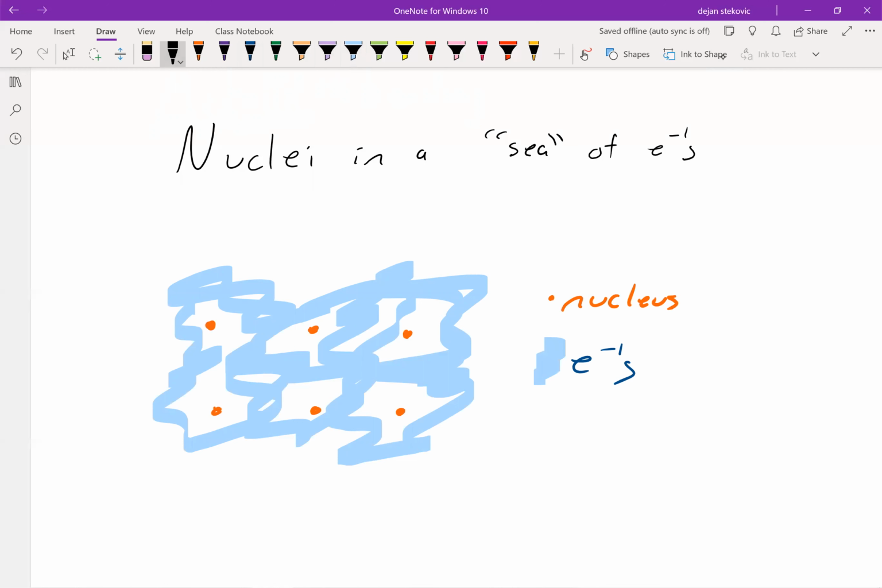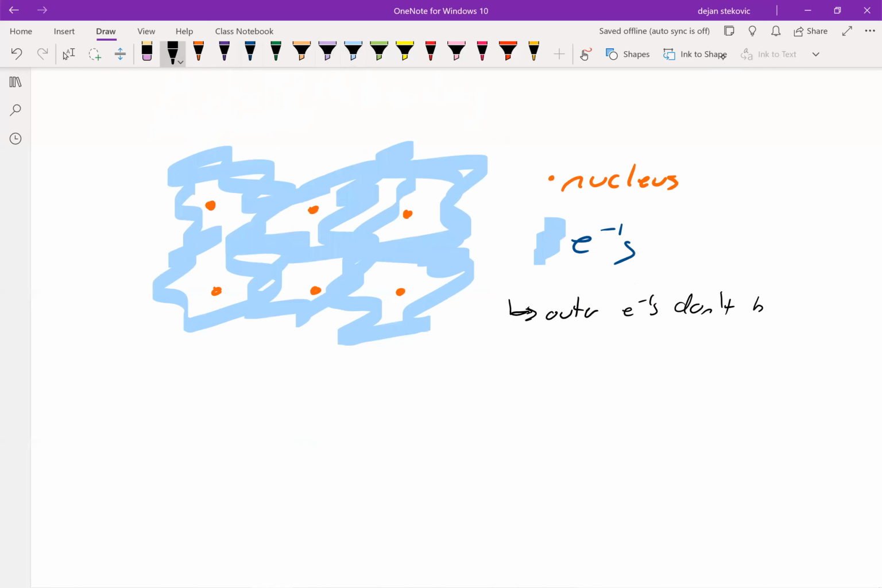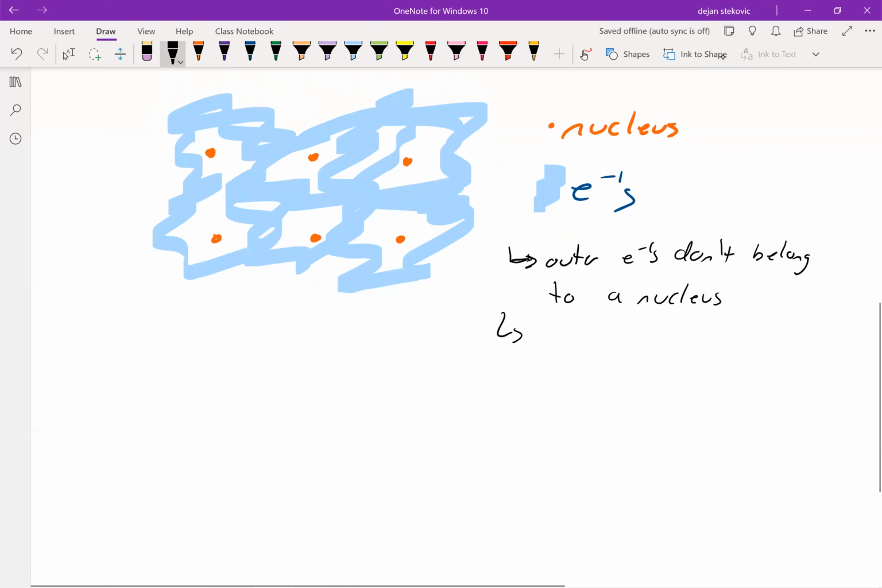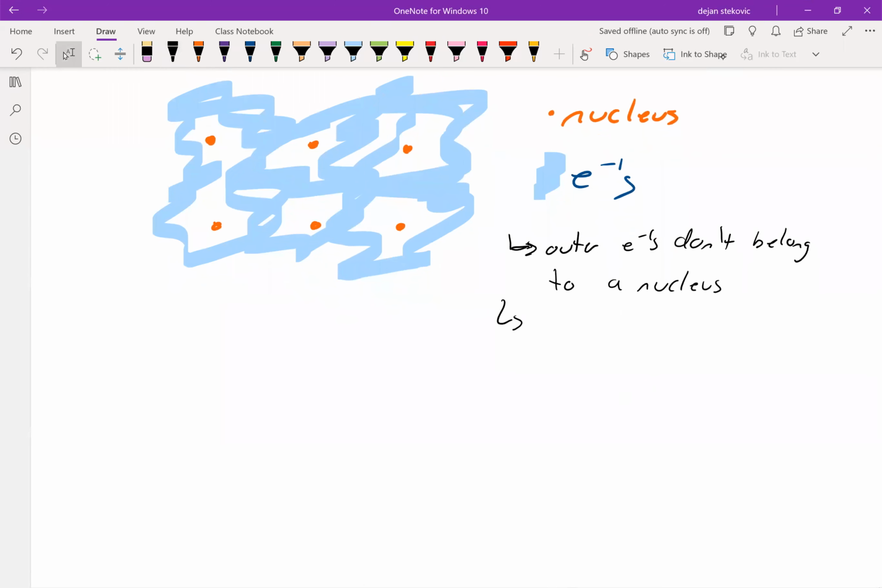And so as we said, the outer electrons don't belong to any one nucleus. Instead, they kind of form this sea, as it's often described. And so what that means is they're free to move about. Right, the electron can go from one side of the solid to another side of the solid.